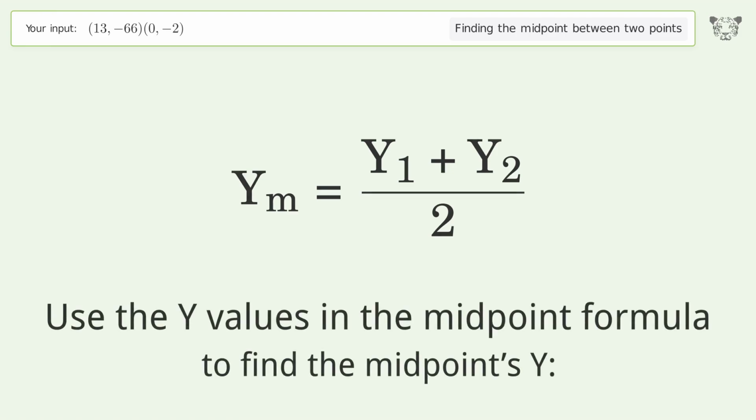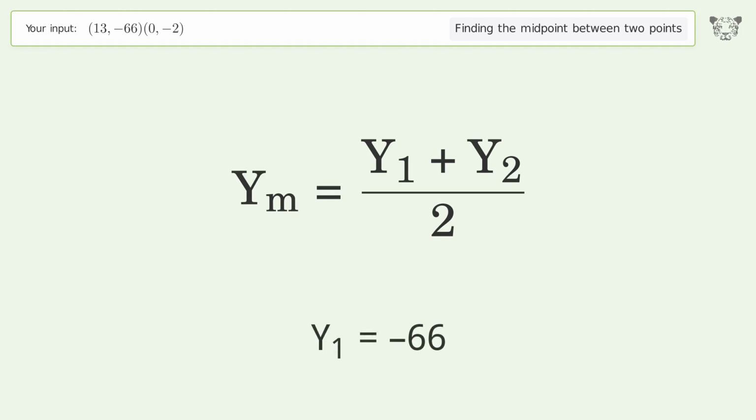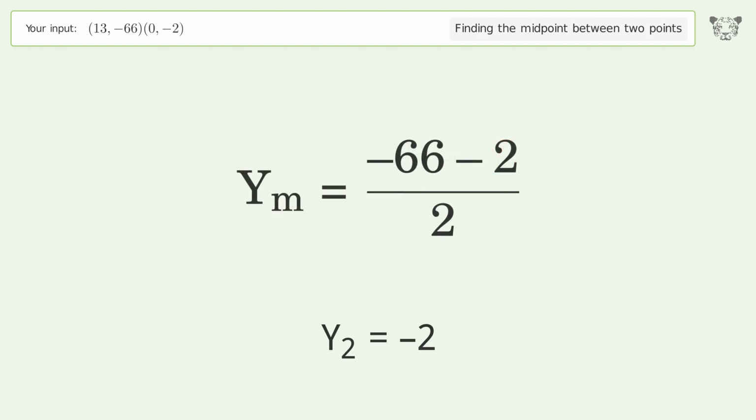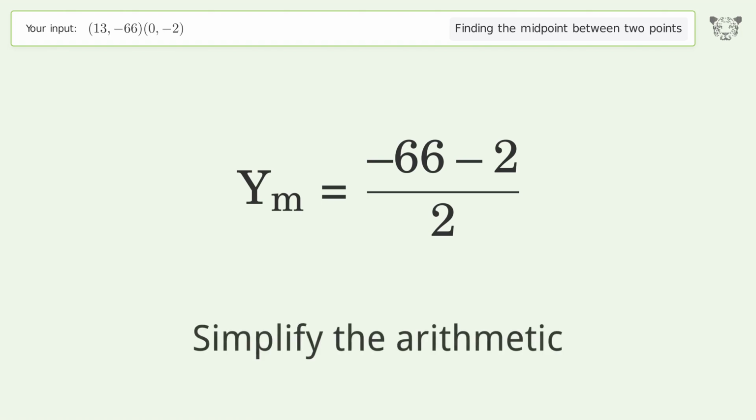Use the y values in the midpoint formula to find the midpoint's y. y1 equals -66. y2 equals -2. Simplify the arithmetic.